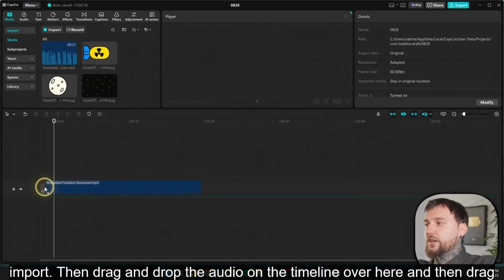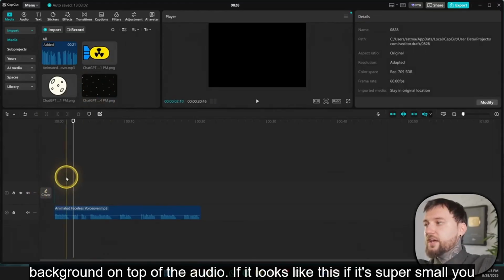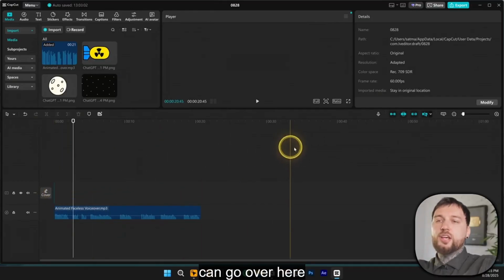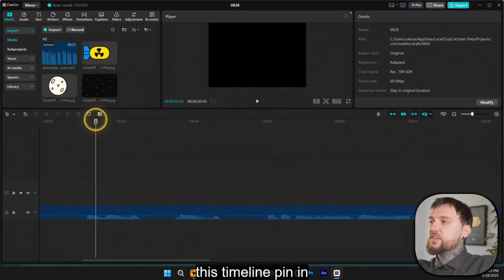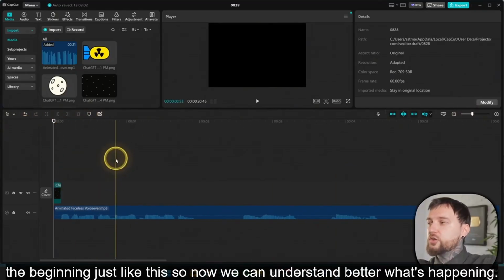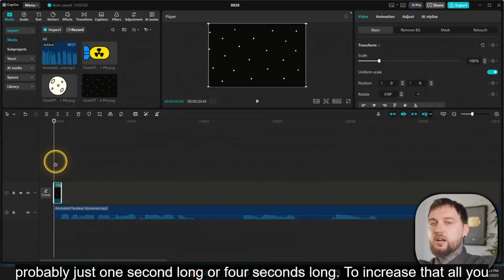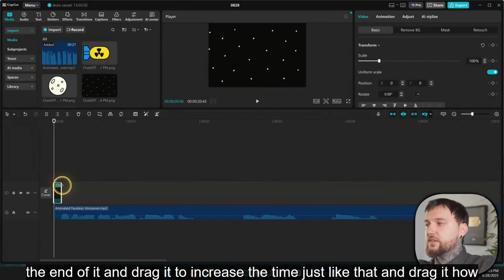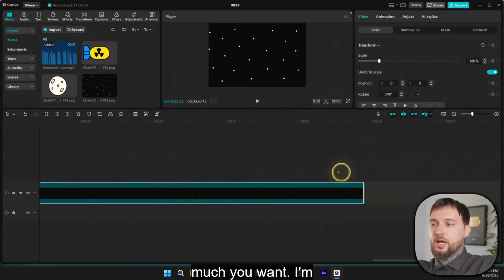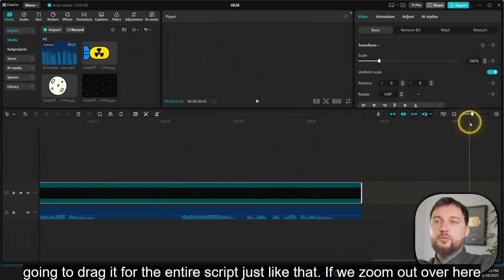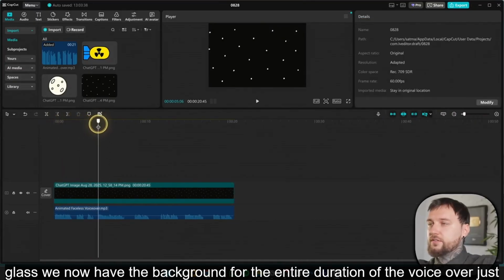Then drag and drop the audio on the timeline over here, and then drag and drop the background on top of the audio. If it looks like this, if it's super small, you can go over here where it has this magnifying glass and zoom in so you can see better. Move this timeline pin in the beginning just like this, so now we can understand better what's happening. Now this image is probably just 1 second long or 4 seconds long. To increase that, all you have to do is click on the end of it and drag it to increase the time, just like that. And drag it how much you want. I'm going to drag it for the entire script, just like that. If we zoom out over here with the magnifying glass, we now have the background for the entire duration of the voiceover, just like that.